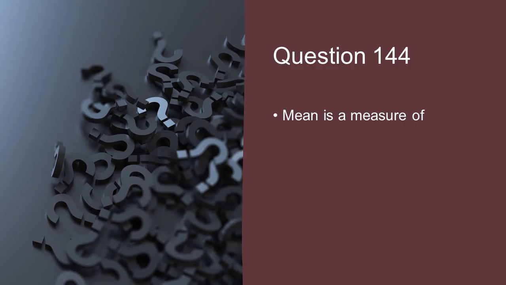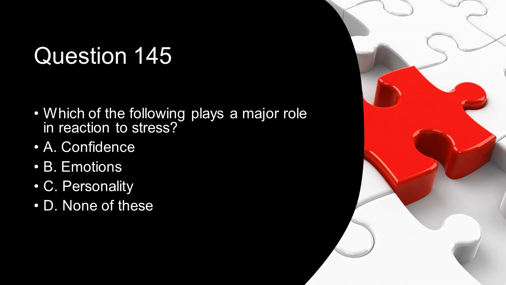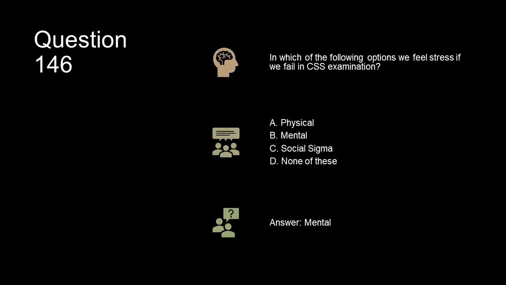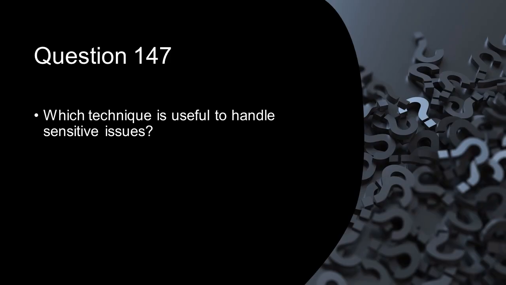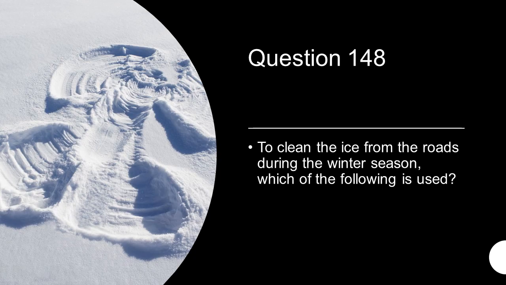Mean is a measure of location. Which of the following plays a major role in reaction to stress? Personality. In which of the following options we feel stress if we fail in CSS examination? Mental. Which technique is useful to handle sensitive issues? Randomized response. Question 148 is to clean the ice from the roads